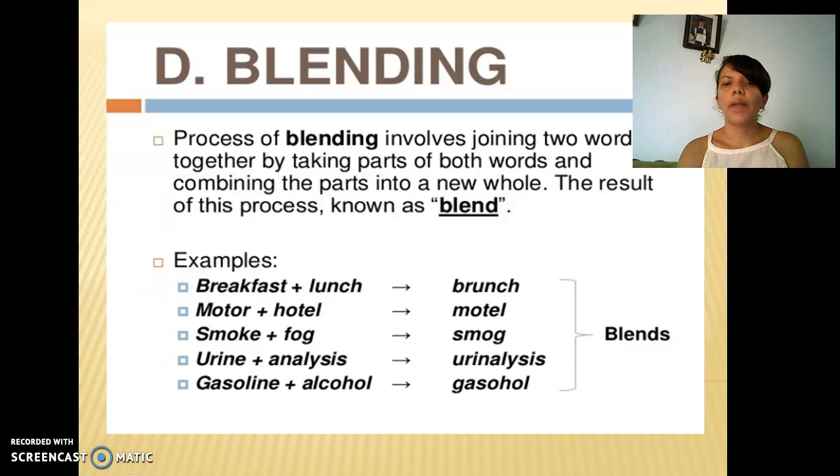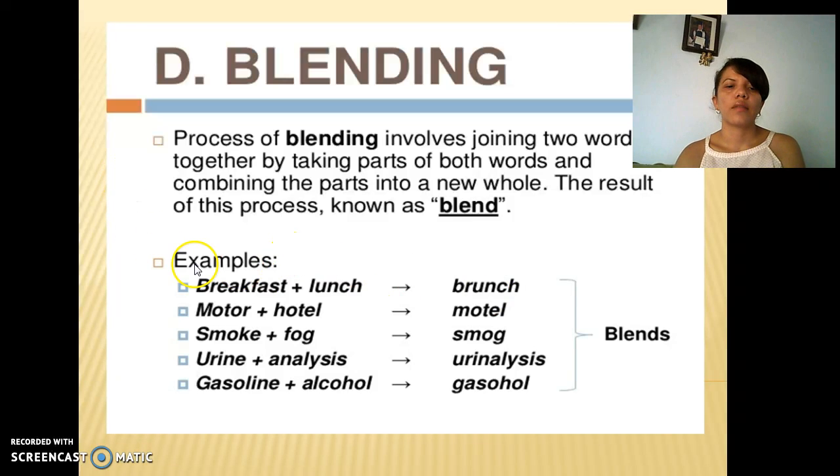The process of blending involves joining two words together by taking parts of both words and combining the parts into a new word. The result of this process is known as a blend.